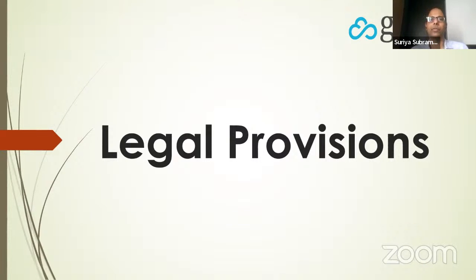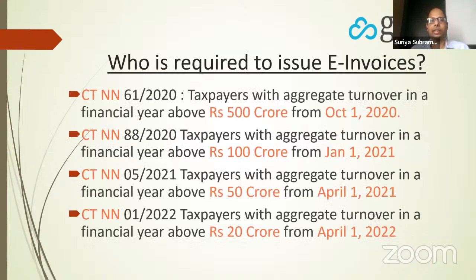Let's look at the legal provisions. Why is e-invoicing necessary? What is the power that the government has, through which it has issued these notifications? Firstly, there is Central Tax notification number 61/2020, by which taxpayers with aggregate turnover in a financial year above 500 crores were required to issue e-invoices from the 1st of October 2020.